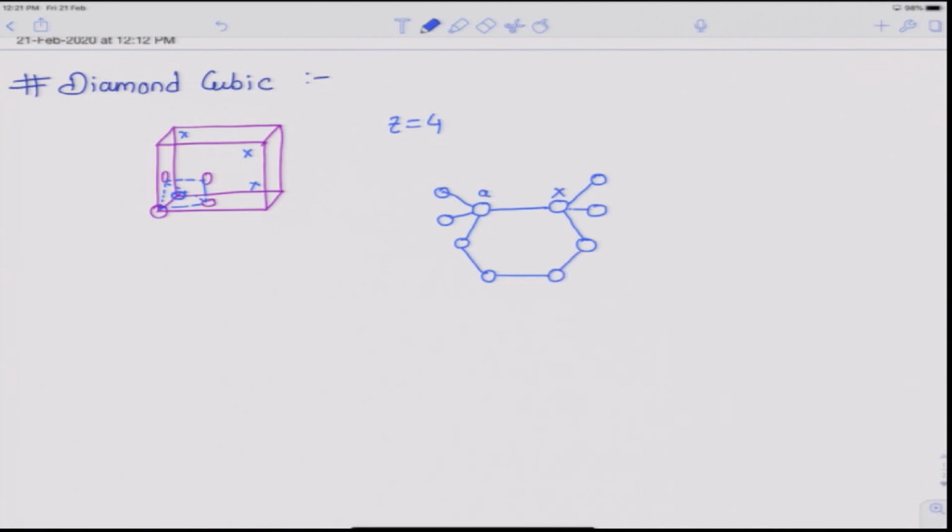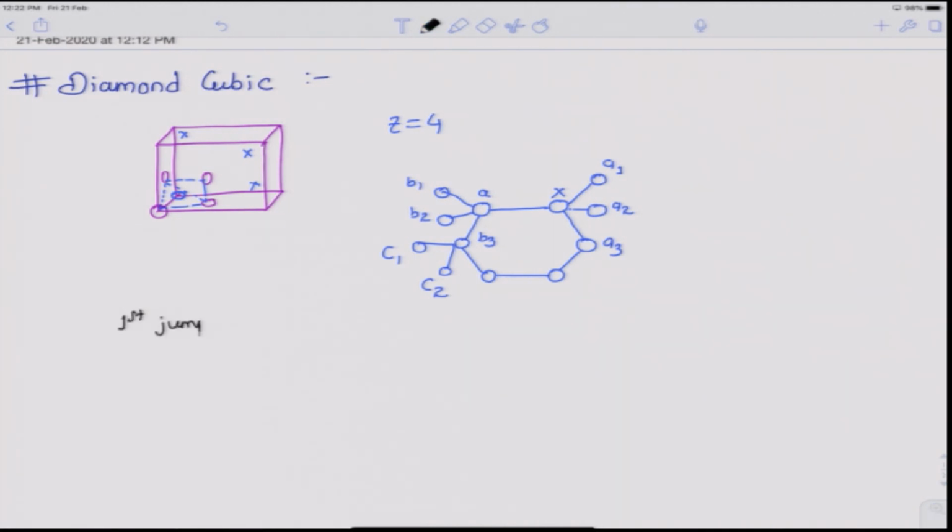So, for x there are 4 nearest neighbors, which we denote as A, and then we can denote the other 3 nearest neighbors as A1, A2 and A3. The second nearest neighbors we can denote by B1, B2 and B3, and then there will be third, fourth nearest neighbors and so on. The third nearest neighbors we denote as C1, C2, etc.